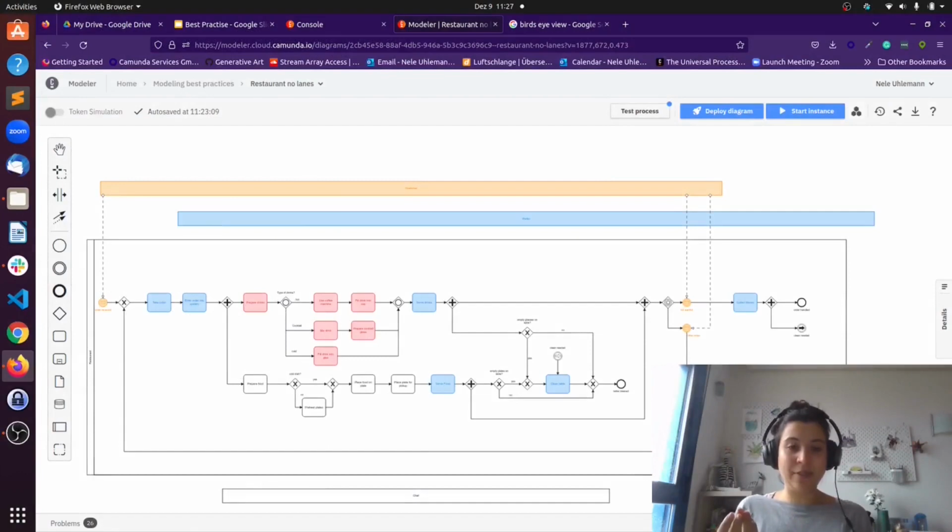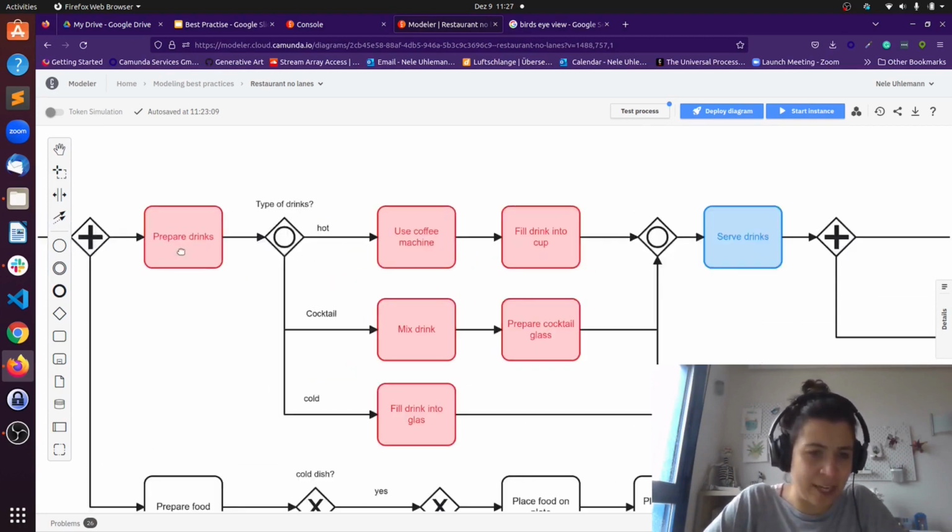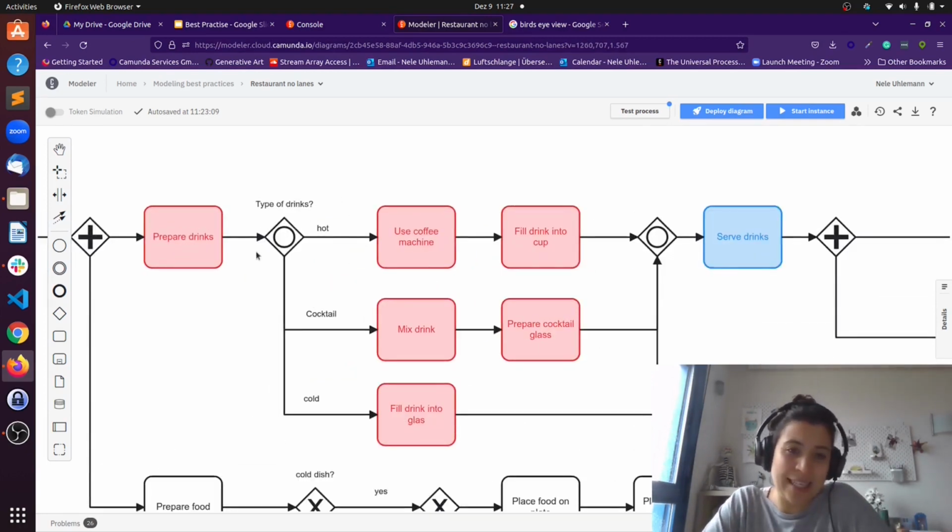To our example model, we stopped here, we removed the customer, but now I would like to give you an indication why this is a mix between a strategic and an operational model. First of all, there's still a lot going on, and if I zoom in here, I can see I have a task called prepare drinks, and then a more detailed description says what the person has to do, like use the coffee machine, fill drink into cup, and so on and so forth. This is an indication that the detail level is maybe a little bit too much for a strategic view.